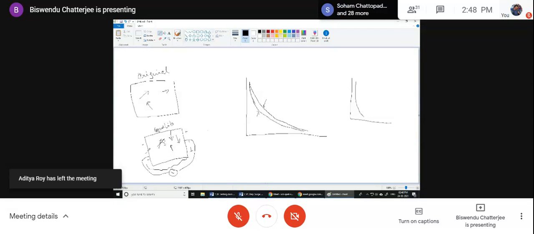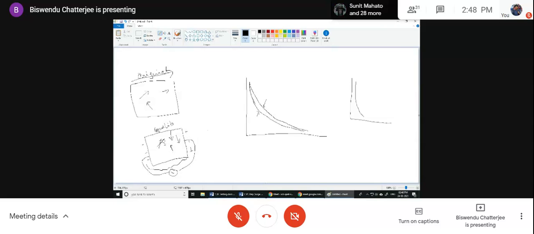Though I have discharged it quickly, I charged it, and the dipoles moved from their original position due to the electric field. Due to the external electric field, it moved from the original position. But for returning back, it achieved another equilibrium, not the original equilibrium. And for this other type of equilibrium, when I charge next time, it will start from this point and not from this point. So the charging path will be different.